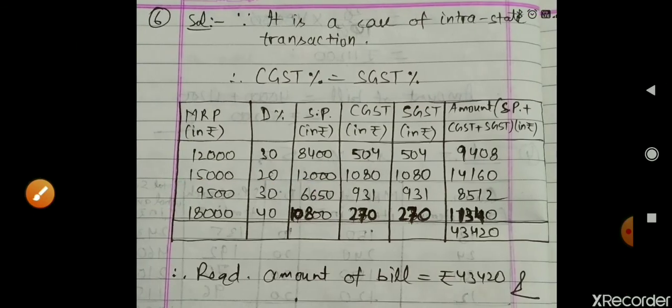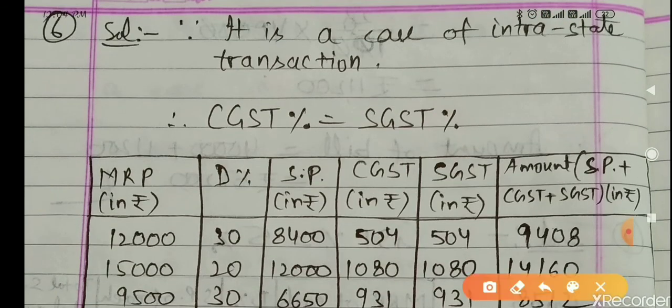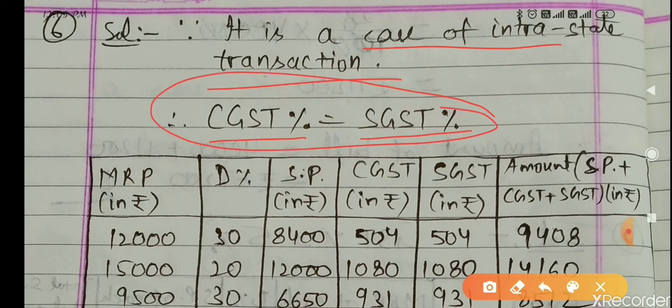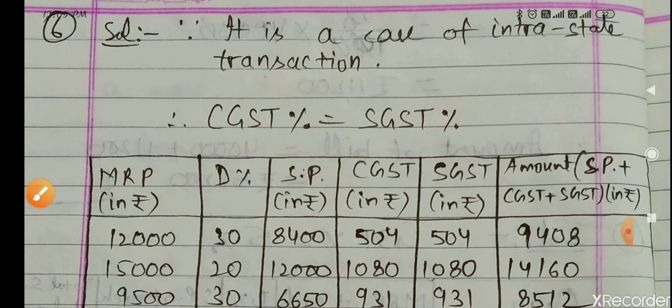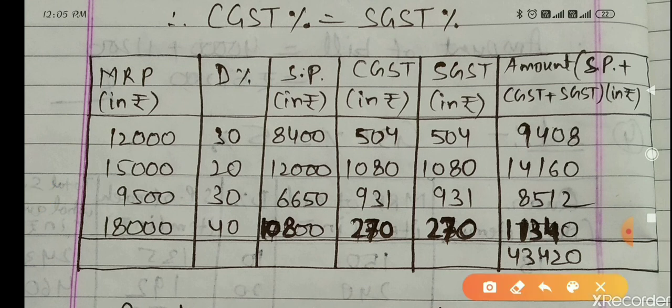Now you see the solution of the sixth question. It is a case of an intrastate transaction, so CGST percent equals SGST percent. I have already written it here. Pay attention, because I will use this point in the table. I will use CGST and SGST both in the table, so that's why I have already written it. You can see 3 columns are given: MRP, discount, and the CGST rate. That column I did not write due to less space, but you can write that column also.